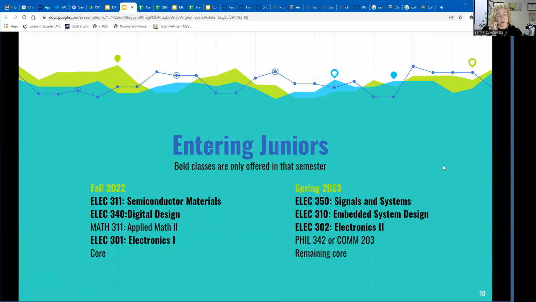For juniors, these are the courses that are recommended next semester. Semiconductor materials, digital design, and electronics are offered only that semester. Keep in mind that Math 311 is also a co-req for 350. So you must either take it this semester or in addition to all these courses in the spring semester.